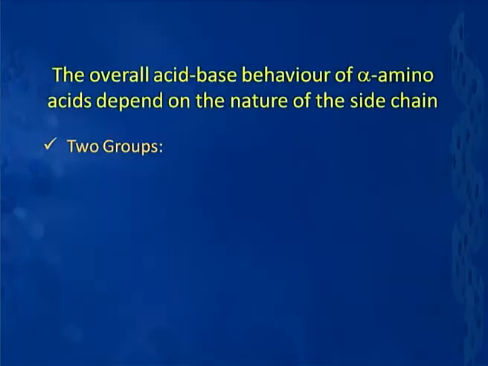Now, so far we have been talking about the ionization of different components of an amino acid. If I want to look at the overall acid base behavior of an alpha amino acid, we have to look at some kind of titration curves, and from that perspective the alpha amino acids probably can be put into two groups.